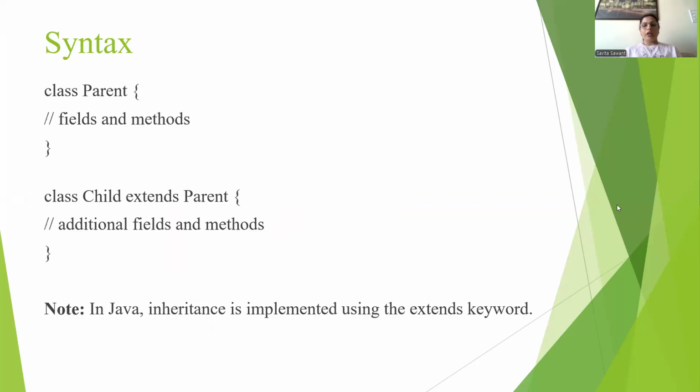Whenever you are writing an inheritance program in Java, you have to create a parent class. The parent class has its own fields and methods. And whenever we create the child class, which inherits the properties of the parent class, we have to make use of the extends keyword. So class child extends parent. Child is a subclass and parent is a superclass. Additional fields and methods that are not in the parent class we can write in the child class. So the main note in Java is that whenever we implement inheritance, we have to use the extends keyword.